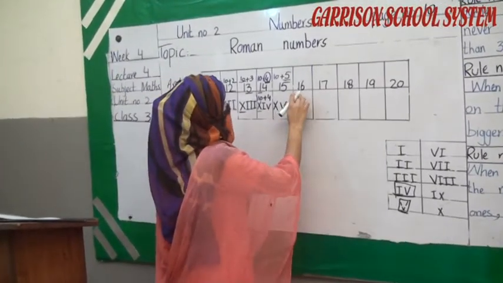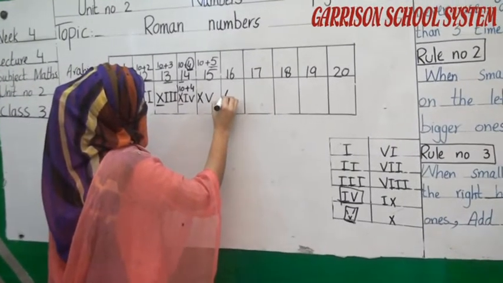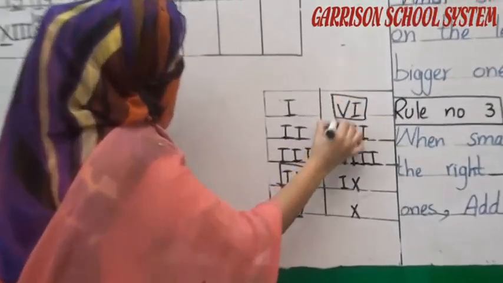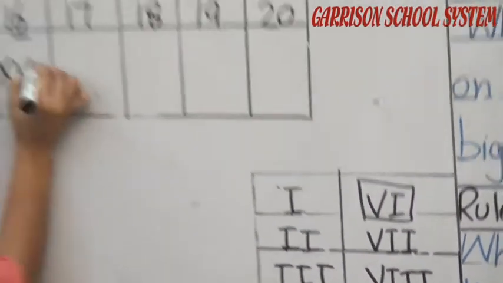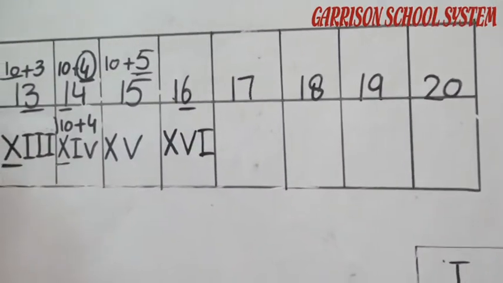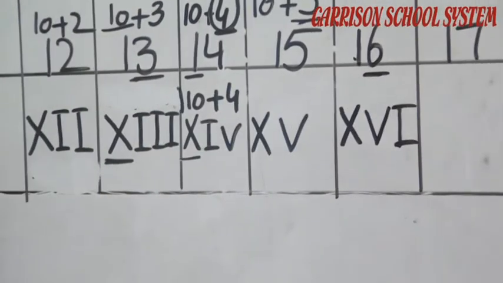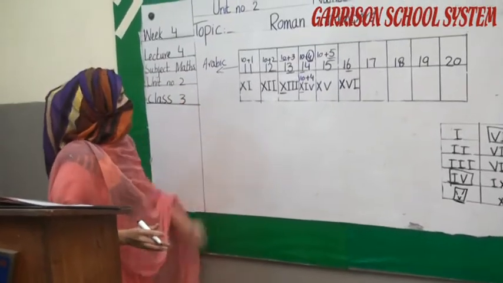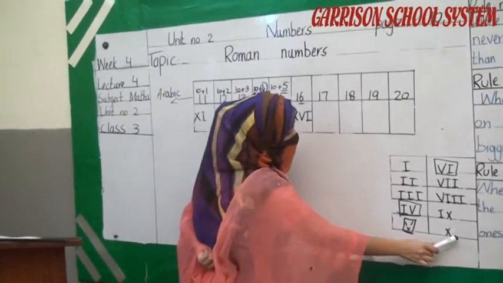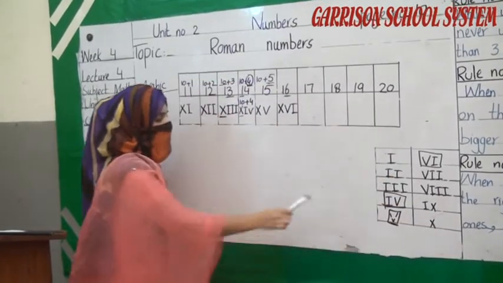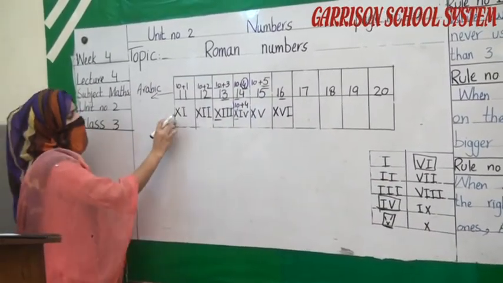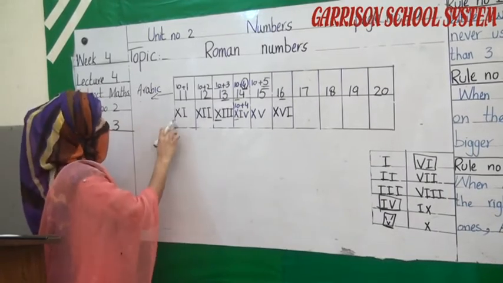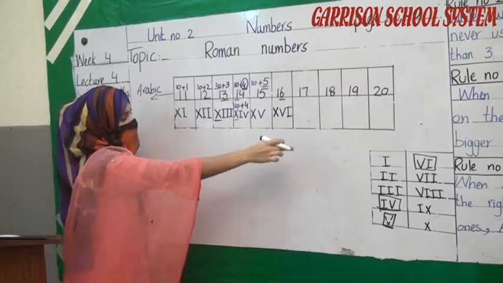Next is 16. We have to write X for 10, 6. Which symbol is here for 6? V and I. We have to write V, I. It's very easy, student. First we have to write X representing the number 10. Next counting will be the same from 1 to 9. Okay student, first we have to write X which is representing our number 10. After 10 we have to write our previous counting.